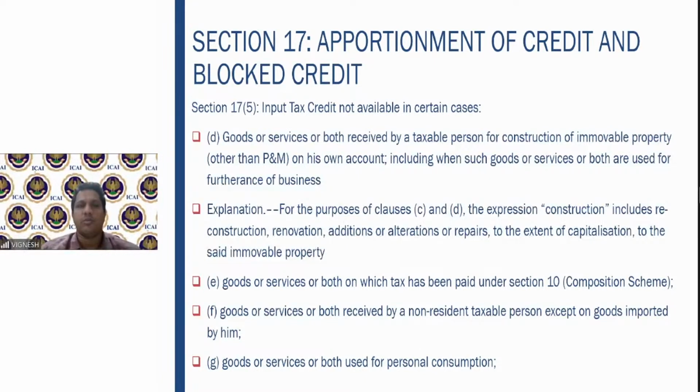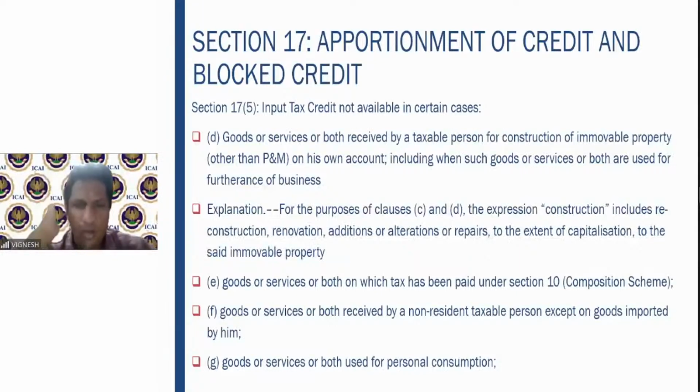So, I am procuring some goods or services for the construction. Then I cannot claim the input tax credit. Even though the goods or services are used for furtherance of business, it doesn't matter. Straight away, totally blocked. Clarification is also given that for the purpose of above C and D, construction includes reconstruction, renovation, additions or alteration to repairs to the extent of capitalization to the said immovable property.